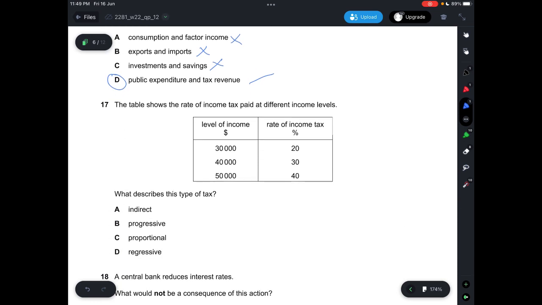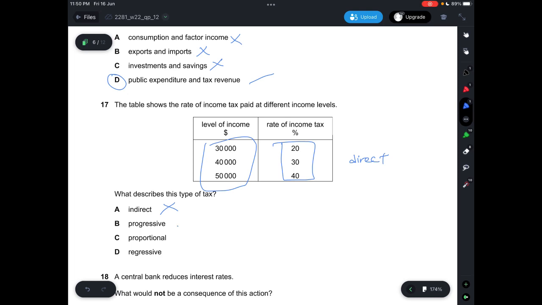Question 17, the table shows the real income tax paid at different income levels. At $30,000, that'll be 20%. At $40,000, that'll be 30%. And then for $50,000, that'll be 40%. So this is a progressive tax because the real income tax increases when your income increases. And the fact that income tax itself is a direct tax makes A not the correct answer.